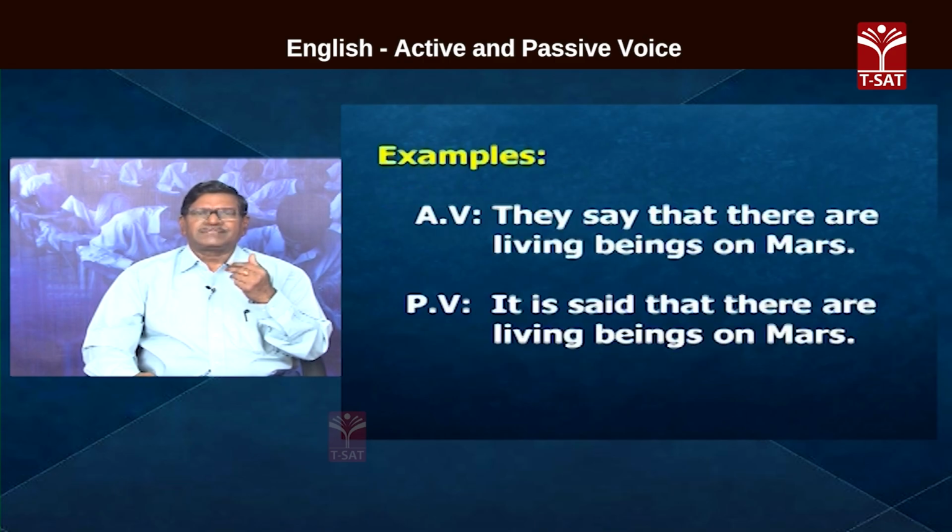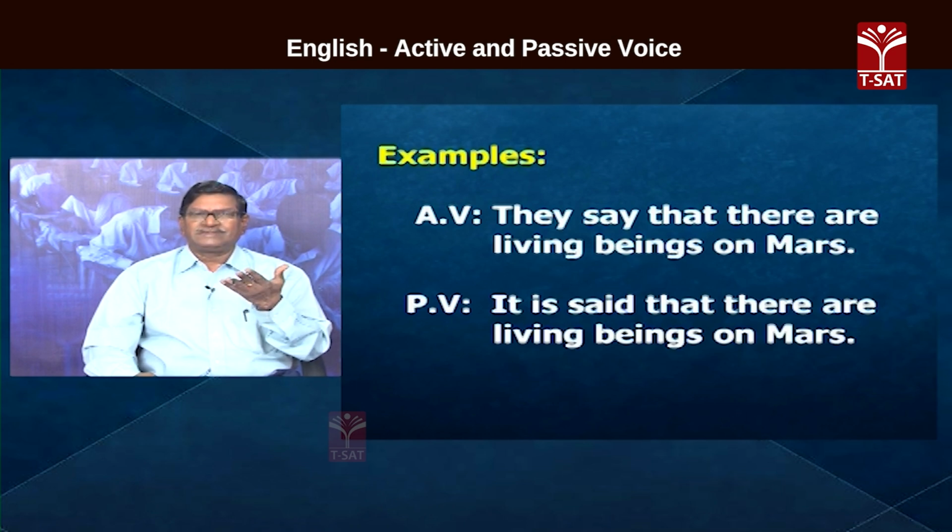See the examples in active voice. They say that there are living beings on Mars. What do they say? That there are living beings on Mars. Is it again a clausal object? Then what do we do in its place now?